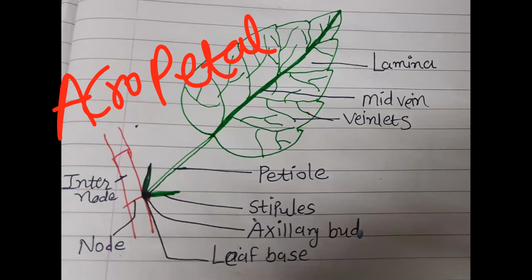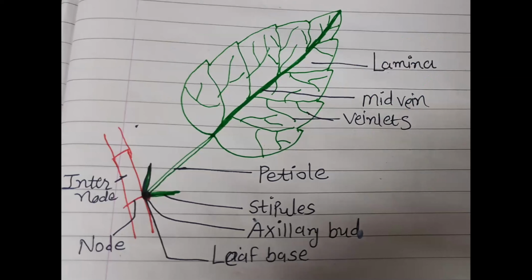Can you tell me what is the function of leaf? Function of leaf? Yes, correct. Photosynthesis, right? So remember, leaf performs photosynthesis, prepares food for the entire plant body. Now, next, structure of leaf. Detailed structure of leaf.